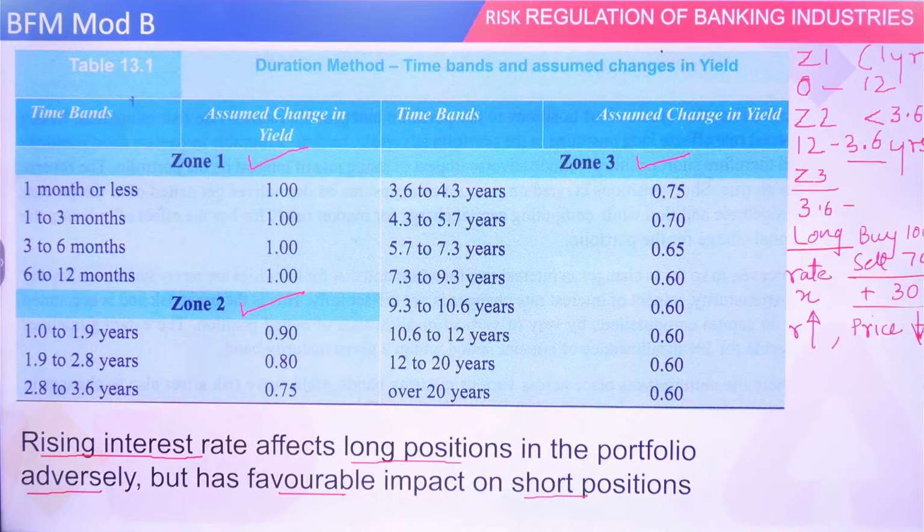So now we will do the next topic, that is horizontal and vertical disallowance. Again, this question is surely there in the exam. Be very sure about it. In the exam, this will be definitely there.